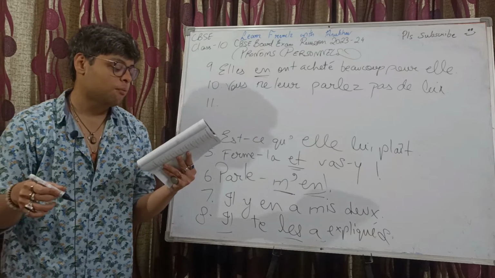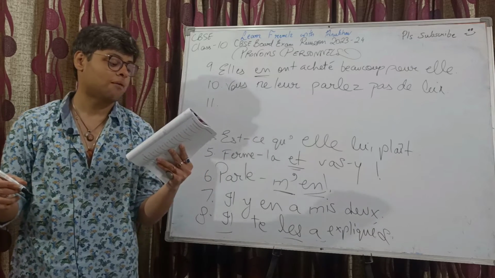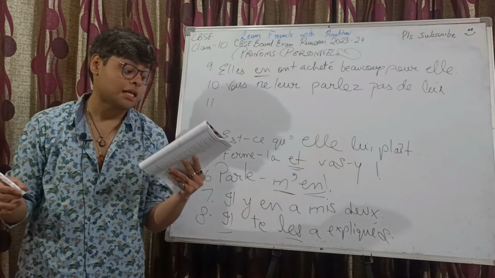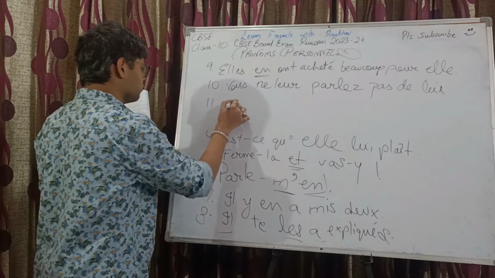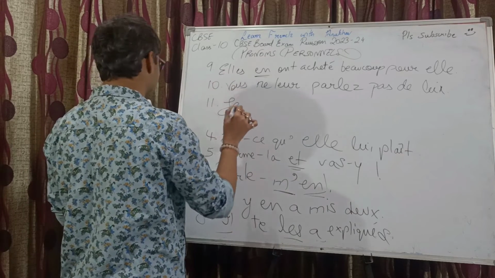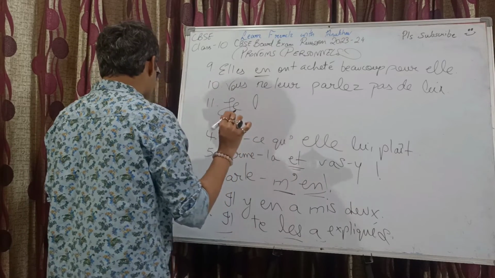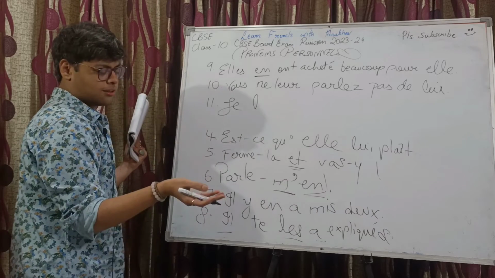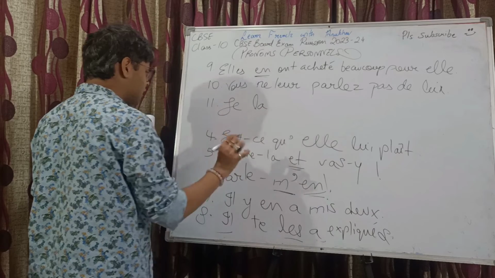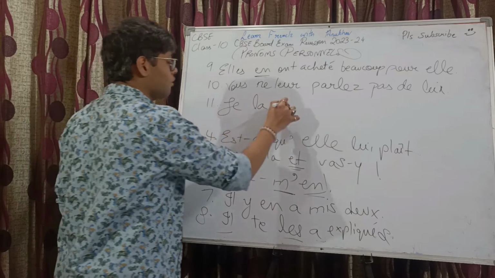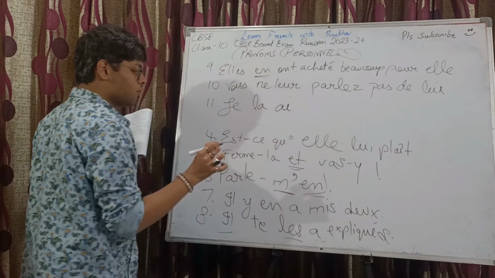Say, j'ai apporté cette jupe, the last one. J'ai apporté cette jupe de Paris. Okay. Cette jupe, COD, complément d'objet direct, la. But the next verb, auxiliary verb begins with a vowel.